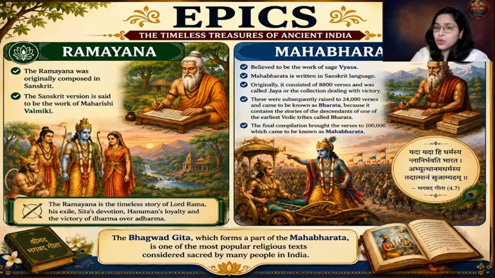So Krishna is telling Arjuna that whenever and wherever there is a decline in righteousness and a rise in unrighteousness, I will manifest myself. That is, I will take birth and I will try to establish dharma. Okay, so very beautiful text, Bhagavad Gita, fine.